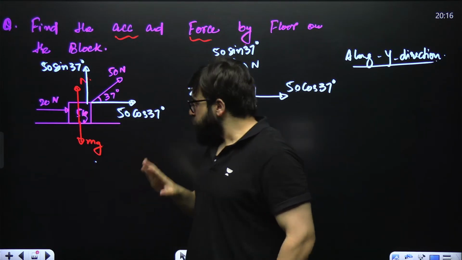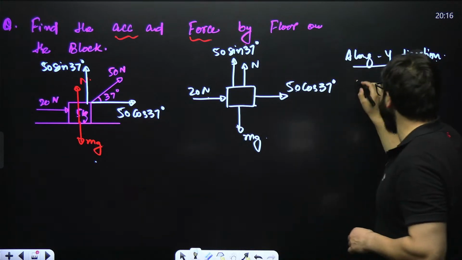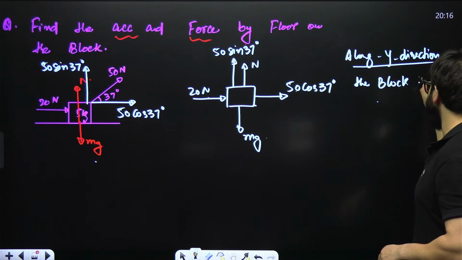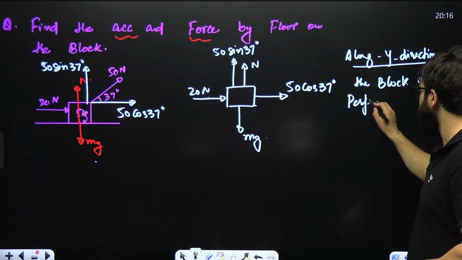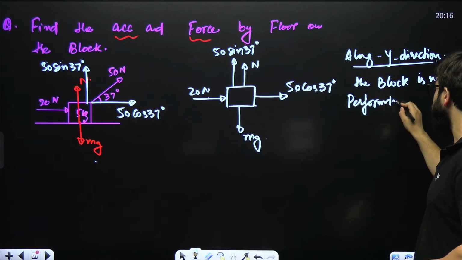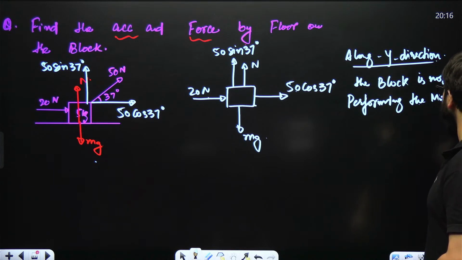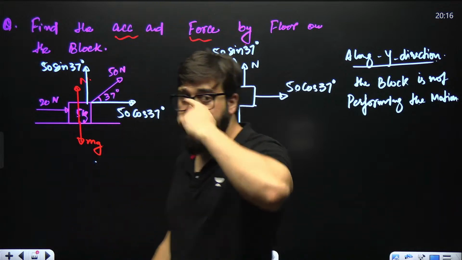So along y the block is not performing motion, which means along y it is in equilibrium, not along x.